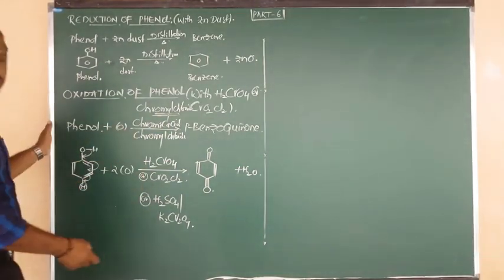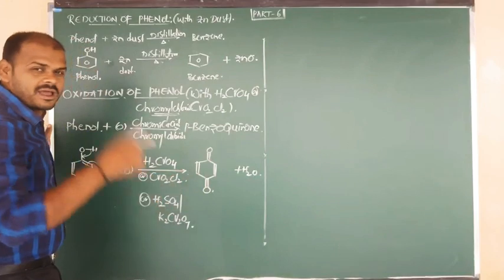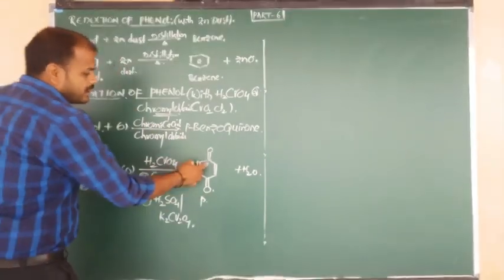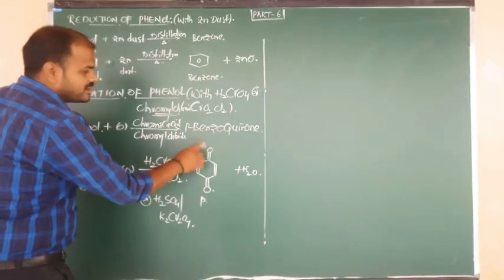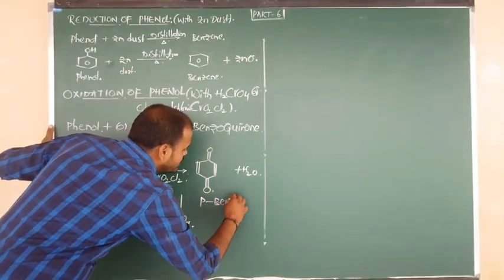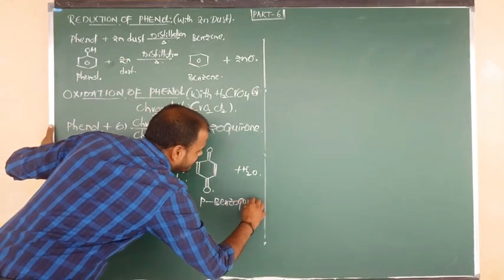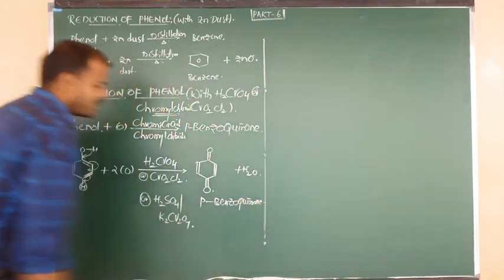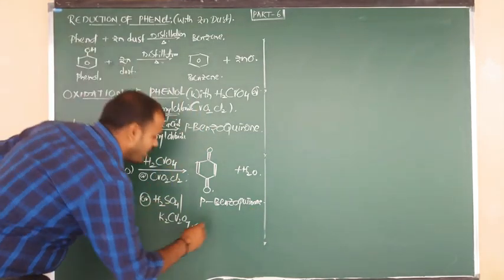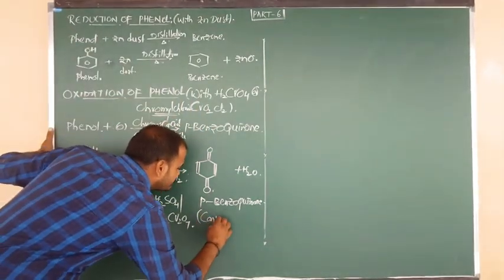So this is your product. 2 C double bond O groups are opposite to each other, which means para. This is the keto group. So this is the quinone form of benzene. So we say benzoquinone, para-benzoquinone. And we can also say that this is called a conjugated compound.